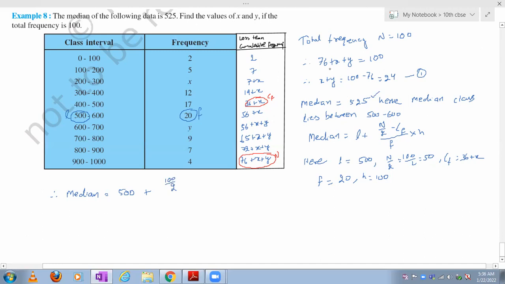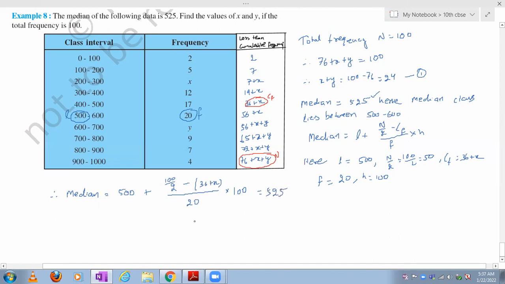So we don't need to write the equation 76 plus x plus y here. Already he gave the total number of observations minus CF. CF means we have to write 36 plus x. So this is the only variable term, divided by f, f means 20, into h. What is the class length here? 100 is the class length. So that is equal to the median value he gave, 525.